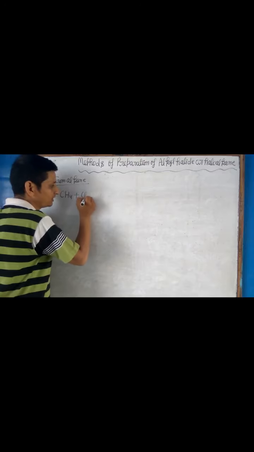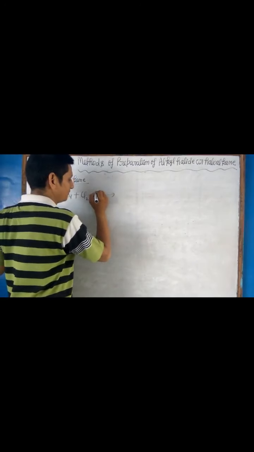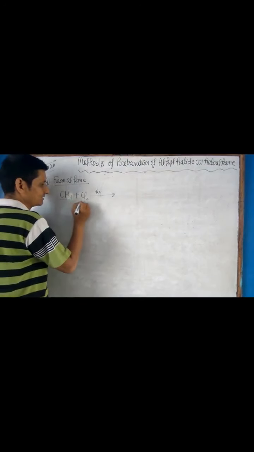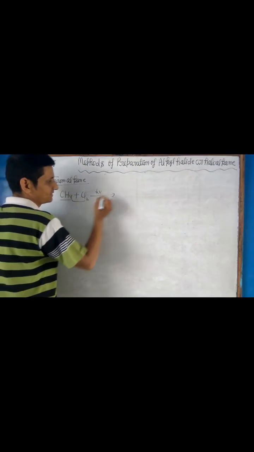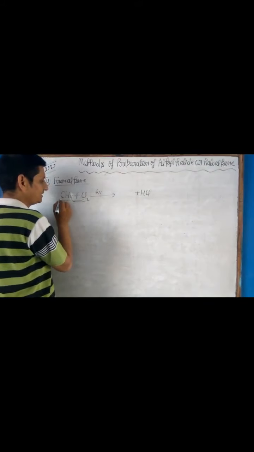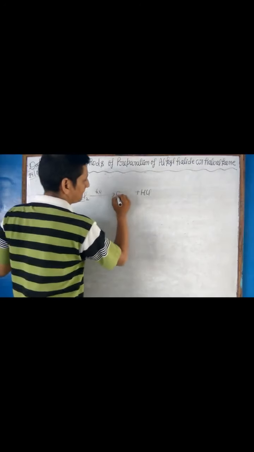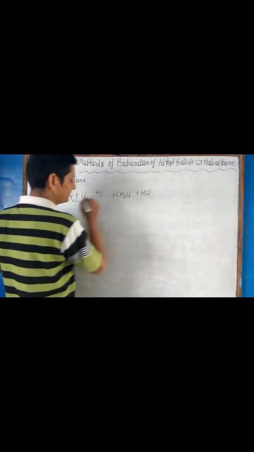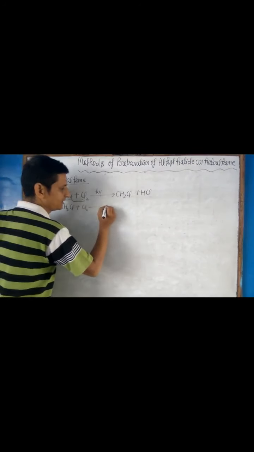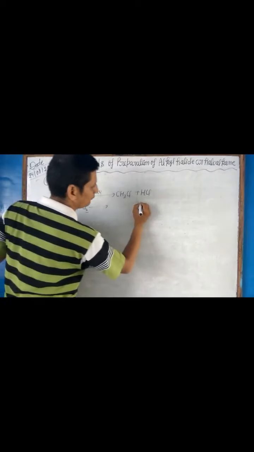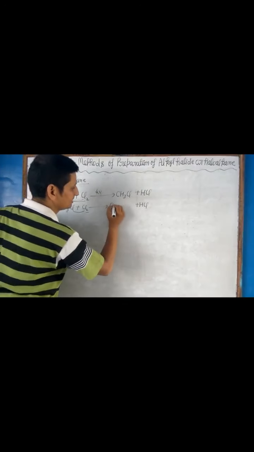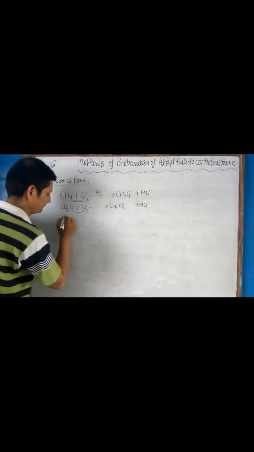Methane reacts with chlorine in presence of H nu, UV light or sunlight, to give CH3Cl. H and Cl combine to form HCl. Again CH3Cl reacts with Cl2, again H and Cl combine to form HCl, and we get CH2Cl2.